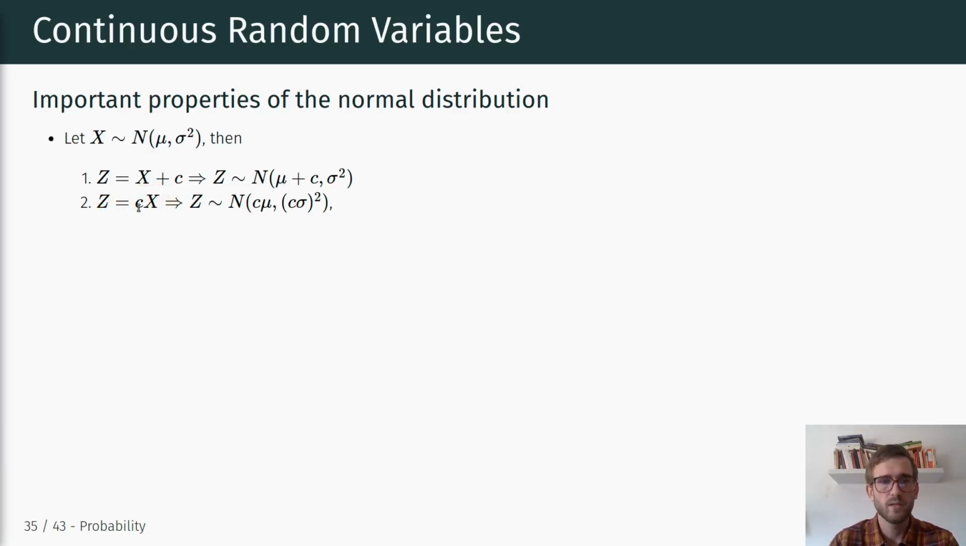Similarly, if we multiply a normally distributed random variable by a constant c, the resulting random variable is still normally distributed. The mean is again changed, we have to take into account the mean, which is again multiplied by this constant c, but it's now not only the mean that changes, also the variance changes. The variance is now c squared times sigma squared. Okay?